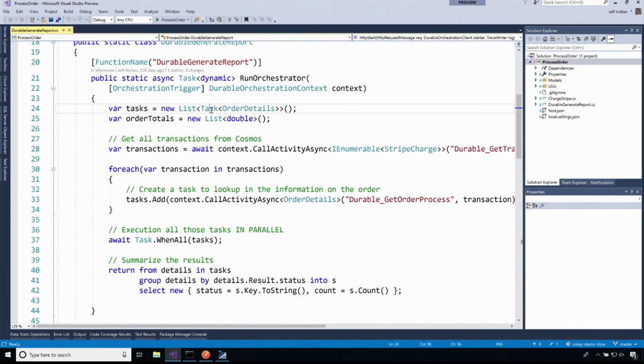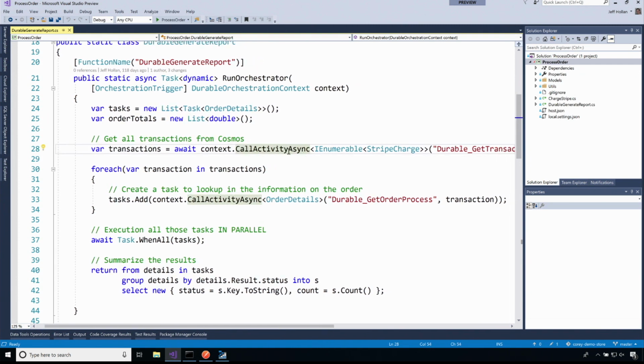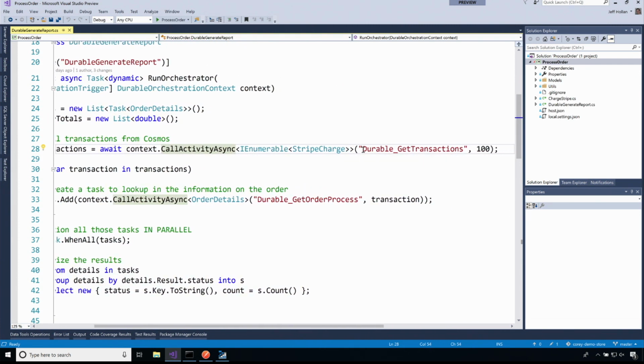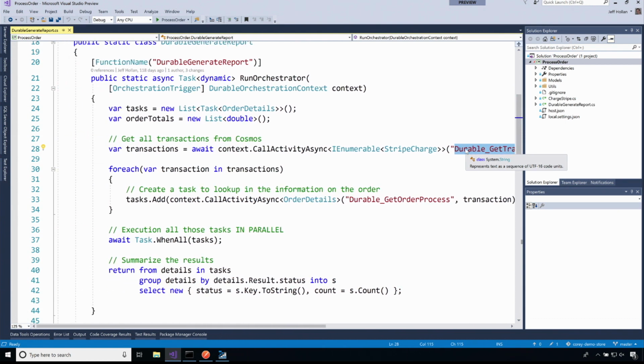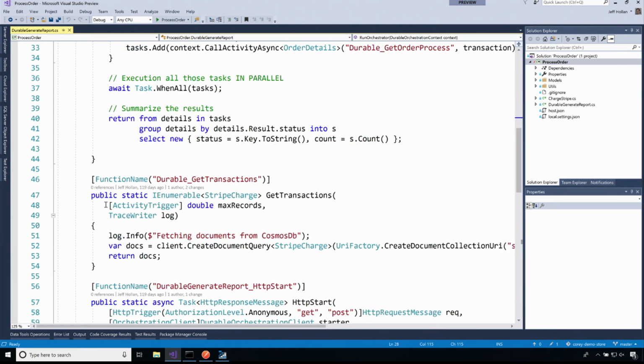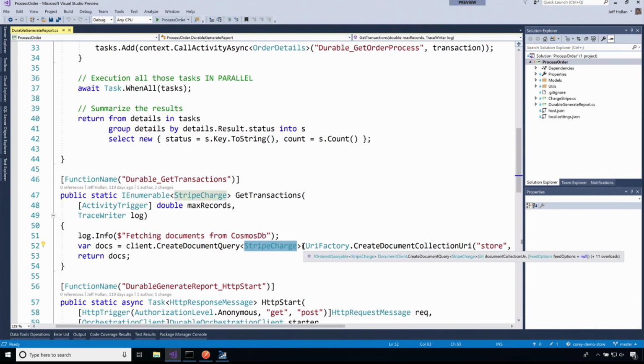I'm going to create a new list of tasks, and I'm going to create a new list of order totals because I'm going to need to calculate some totals at the end of the day. Now the first thing I'm going to call is this Azure function called durable get transactions, where I'm going to say, go get me the last set of transactions. So it's a simple Azure function. You can actually see it down here. It's going to call Cosmos DB, and it's going to ask it for all of the most recent Stripe charges.